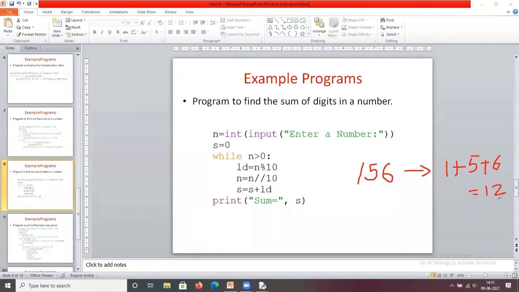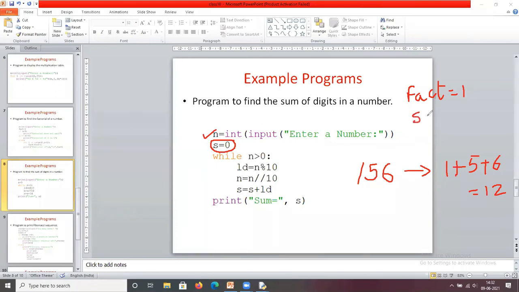Okay, so for that, what is the first instruction? You are going to read the value from the keyboard, and here I am taking the answer into a variable. In the previous example, I stored the answer in a variable named fact, and I initialized fact equals to 1.